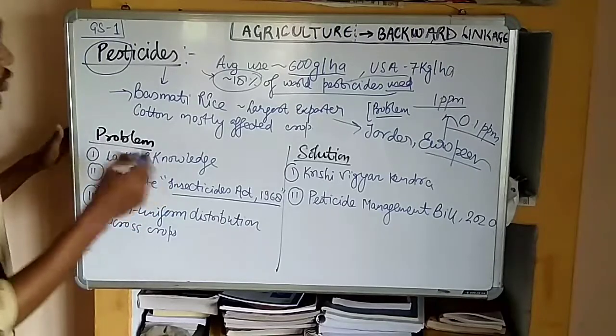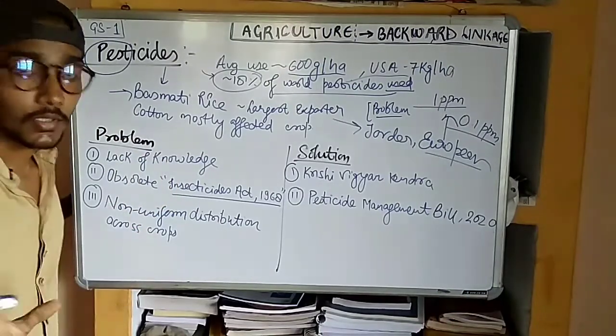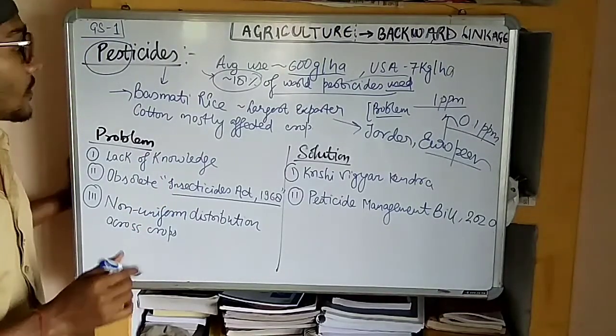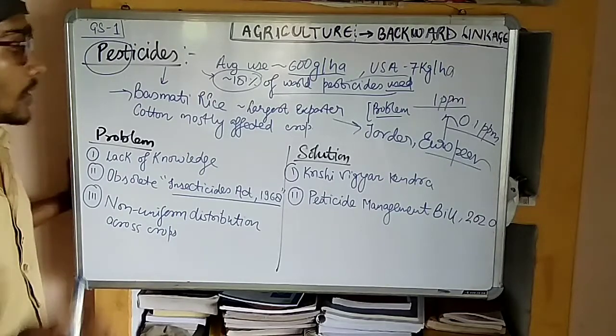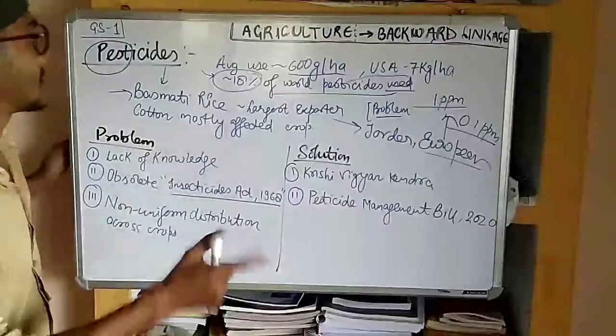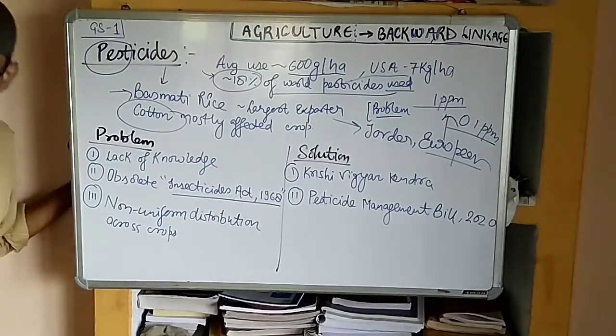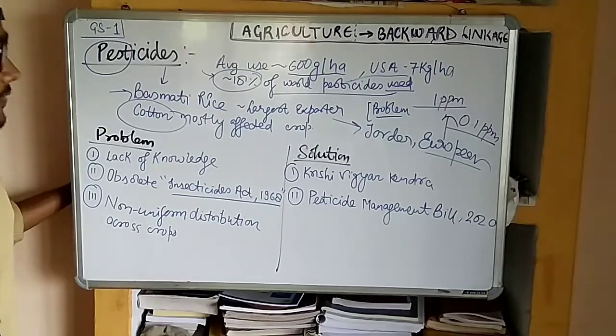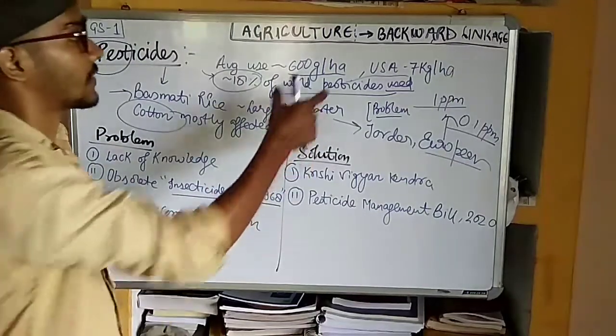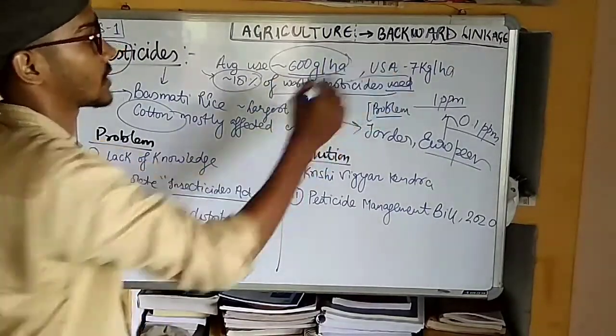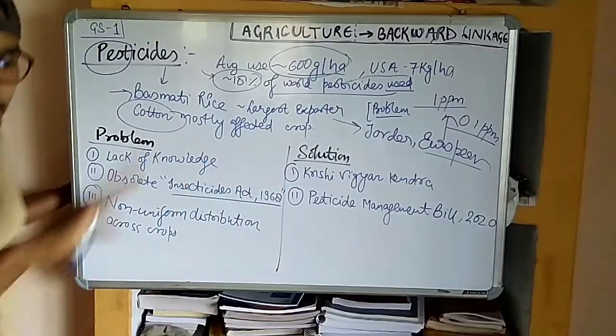The second thing is that cotton is the crop most affected by the attack of pests, so we use a large amount of pesticide in the cotton sector. Most countries have said that India uses a large amount of pesticides in its fields, but the average use we find is very little as compared to the USA. So this is one major concern of India.